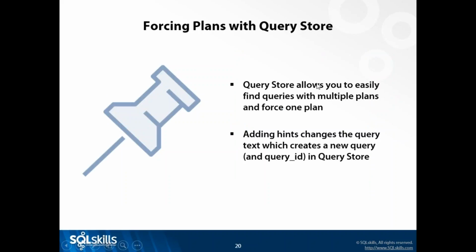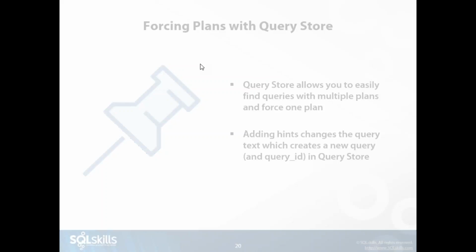With Query Store, as we've seen, we can find queries that have multiple plans, and then what we can do is we can force a plan. But something to pay attention to is if I add any kind of a hint to my query or I change the query text in any way, then I have a new query. I have a different query entirely because it gets a different query ID. So I have to be careful about modifying my code if I'm forcing plans.